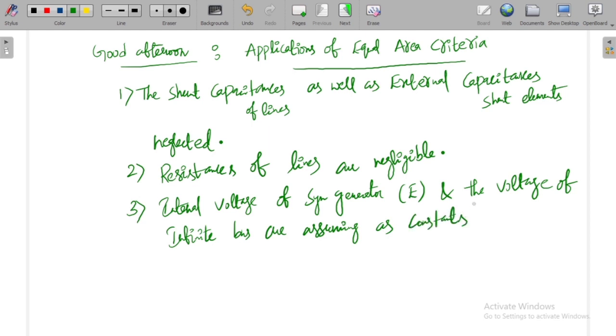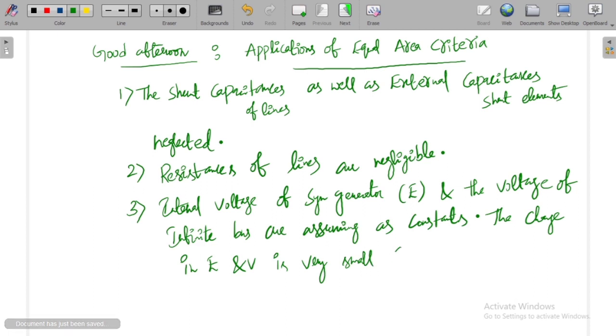The reason is that the change in the internal voltage E and V is very small compared to the change in reactance, because for all the transient electrical disturbances, we have the reactance changes.